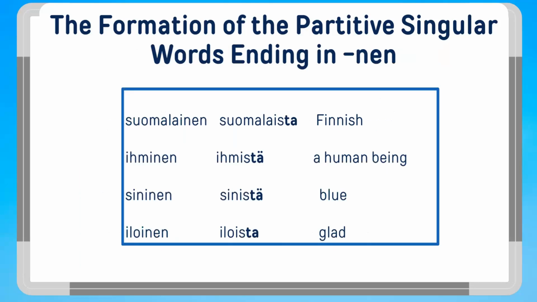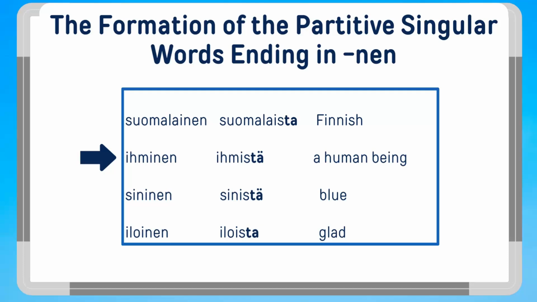There are many words in Finnish that end with nen. To form the partitive with these words, you can remove the nen ending and replace it with sta or stä. For example, Finnish, suomalainen, suomalaista.